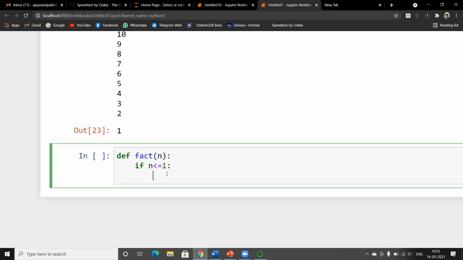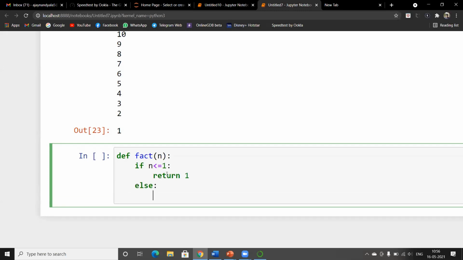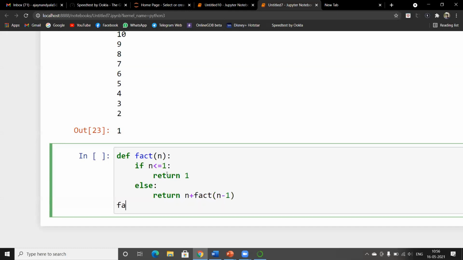And now we return the value. Else we call the function repeatedly as n into fact of n minus 1. If you try to run the program, just call the function as fact of 5.